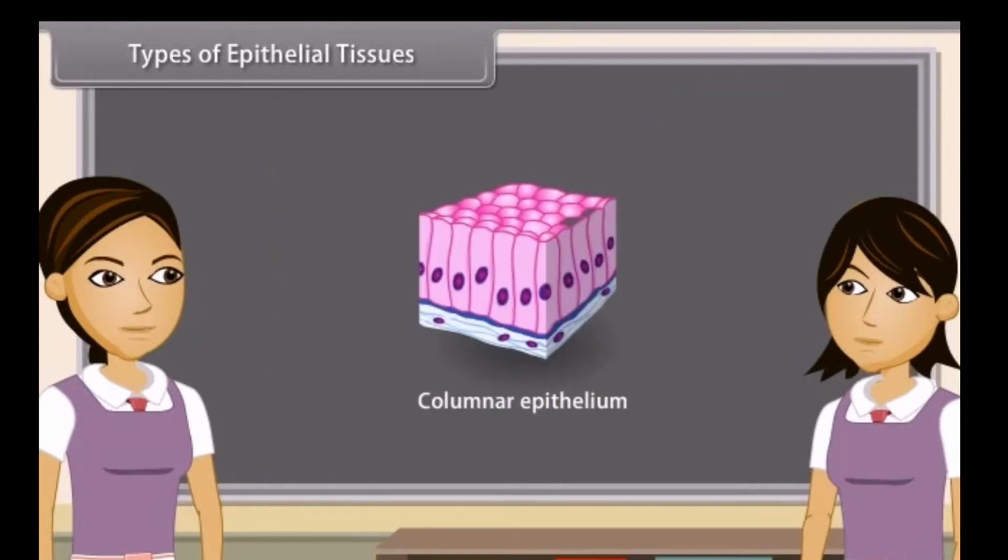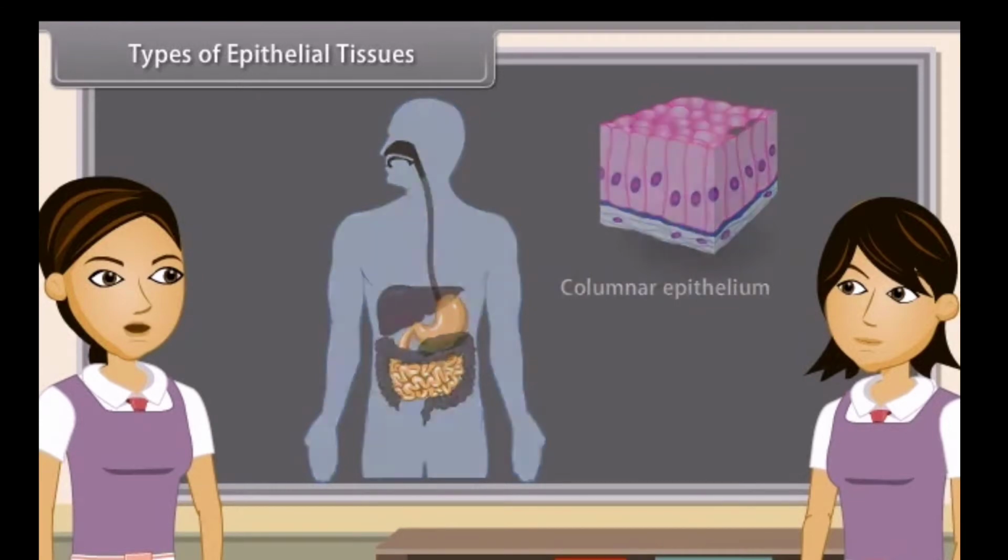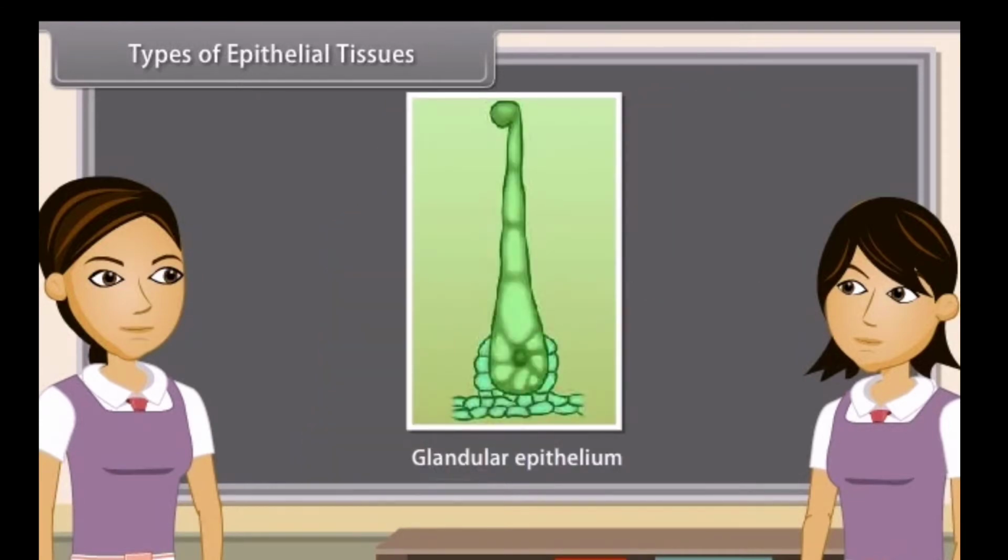Columnar epithelium consists of cells which are pillar-like in appearance because they are taller than broader. Their nuclei are at the base. It is found in the lining of stomach, small intestine, colon, gallbladder, and oviducts forming mucous membrane. The columnar epithelium is sometimes modified to form glands which secrete certain chemicals, and it is thus converted into glandular epithelium.